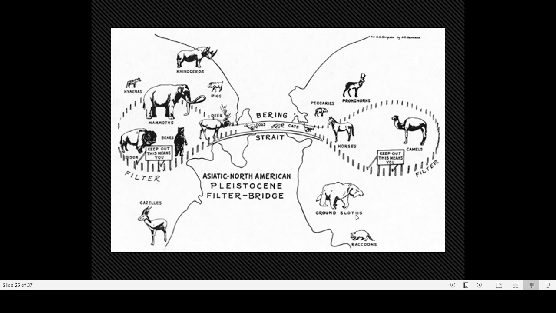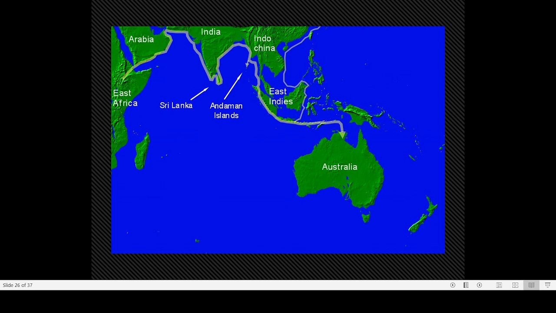Then ground sloths moved from North America to Asia. So many animals were moving like this using the Bering Strait, and this filter bridge is known as the Asiatic North American Pleistocene filter bridge. During the Pleistocene period, this bridge was very active.